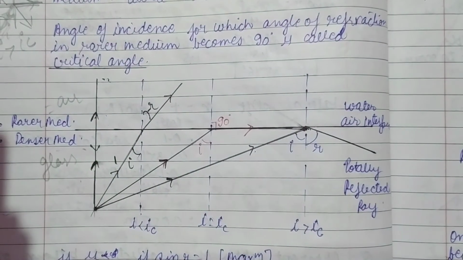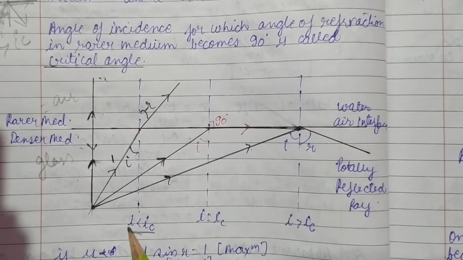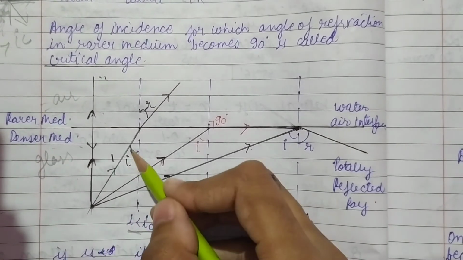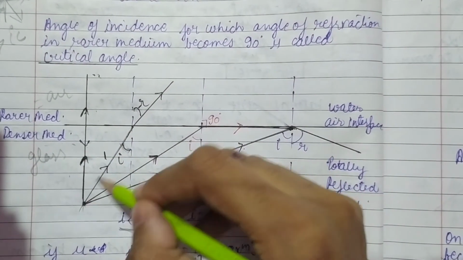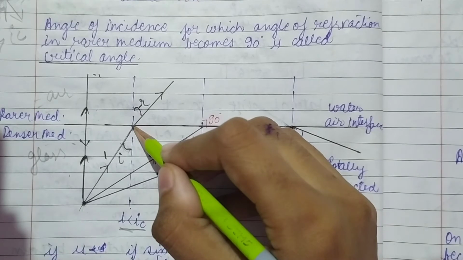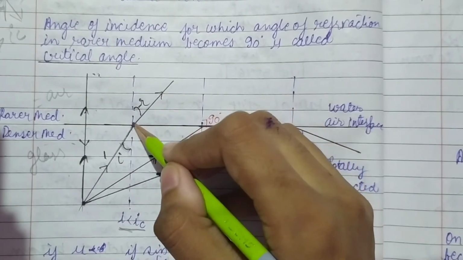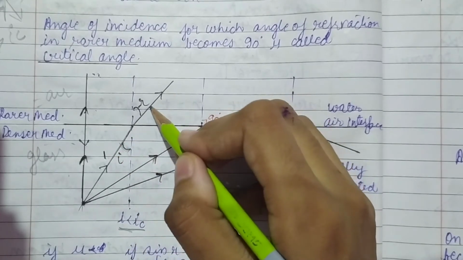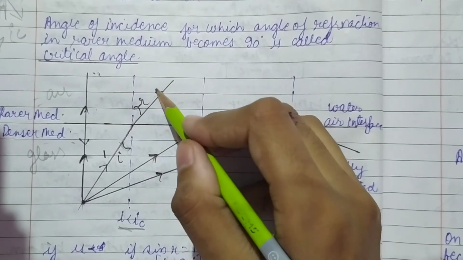The first case is the angle of incidence is less than the critical angle. So what do we see? When the angle of incidence is less than the critical angle, the ray going from denser medium to rarer medium is transmitted out. We already know the property: when the ray goes from denser medium to rarer medium, it bends away from the normal. This is what is happening here.